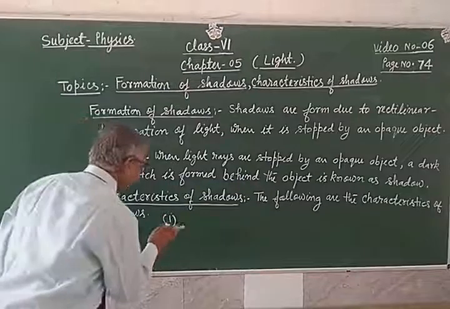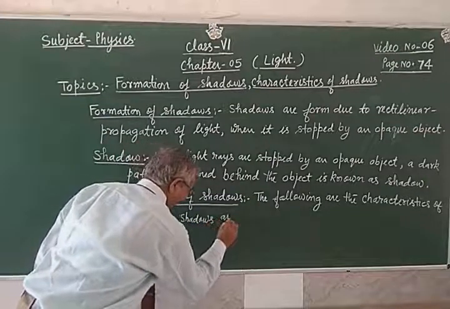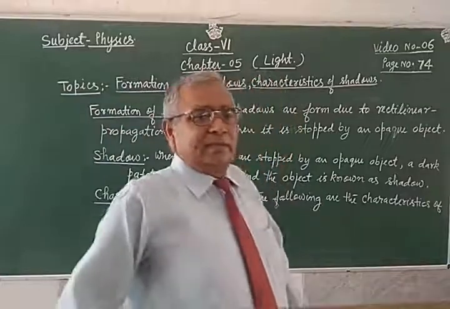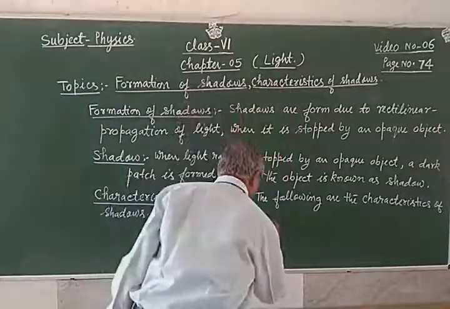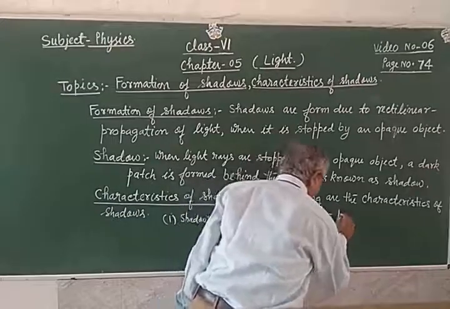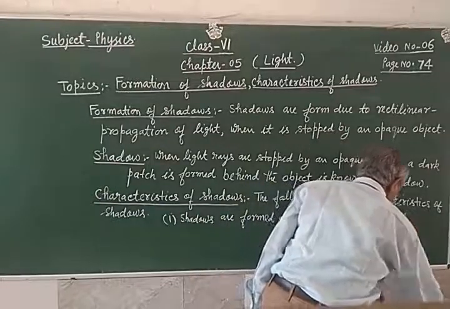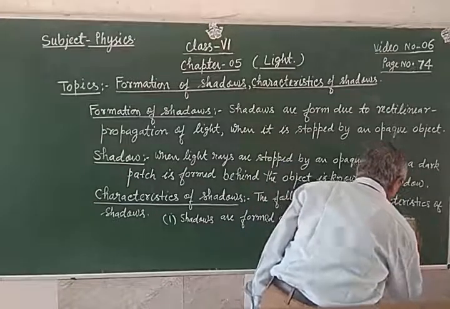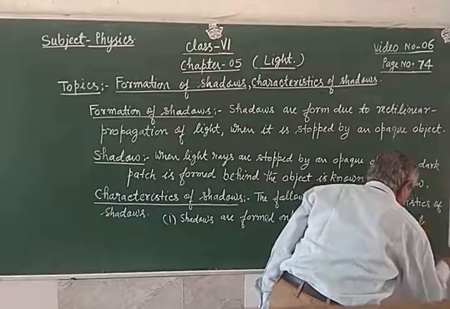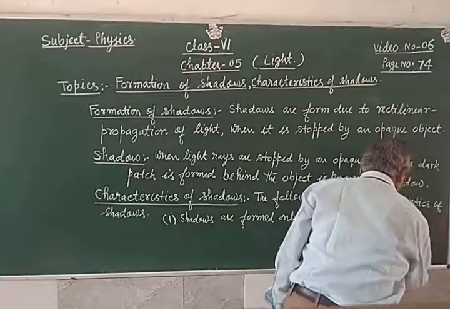Number one, shadows are formed only in the presence of a source of light. In presence of light, you can write.